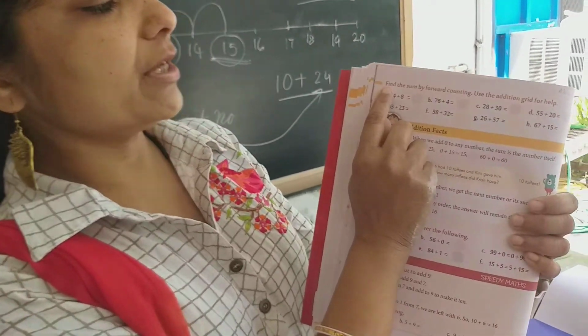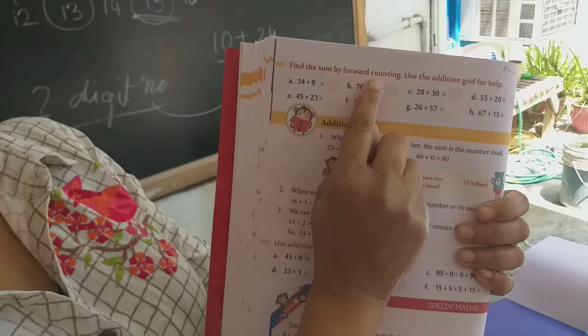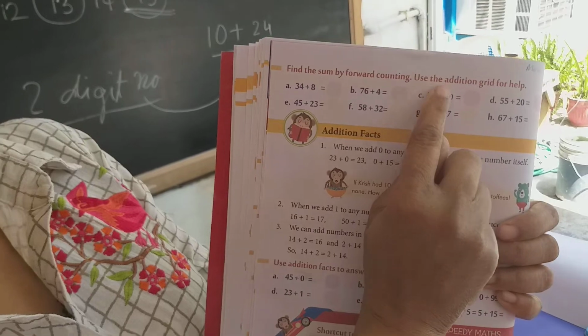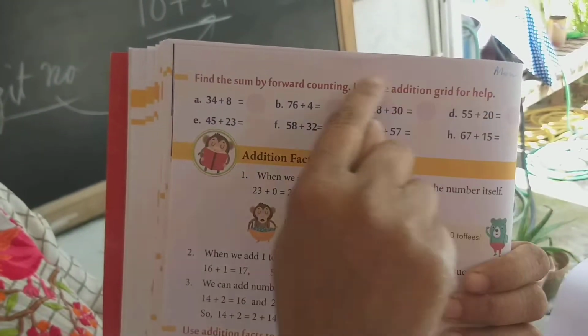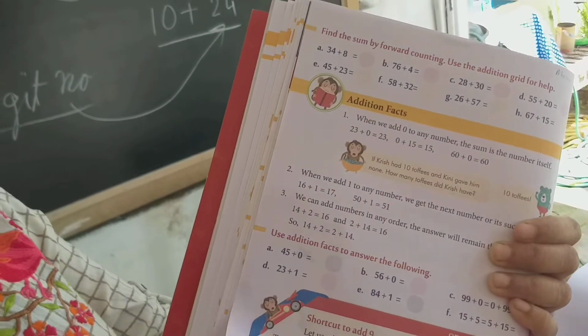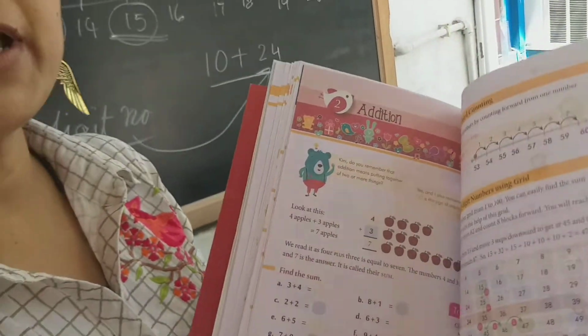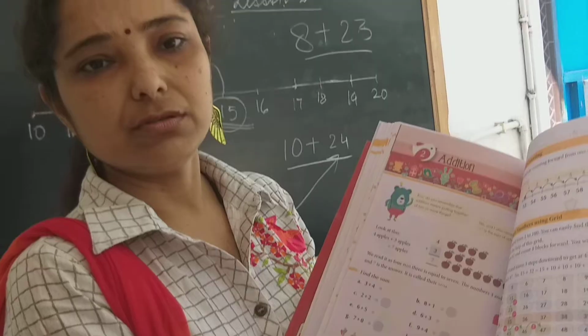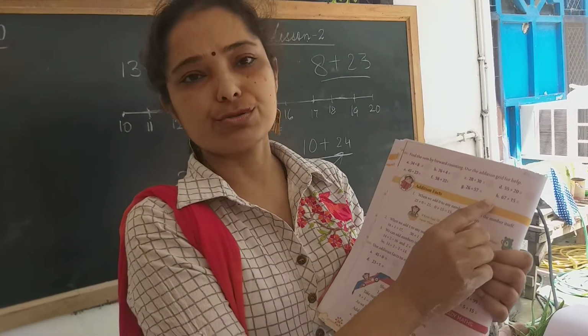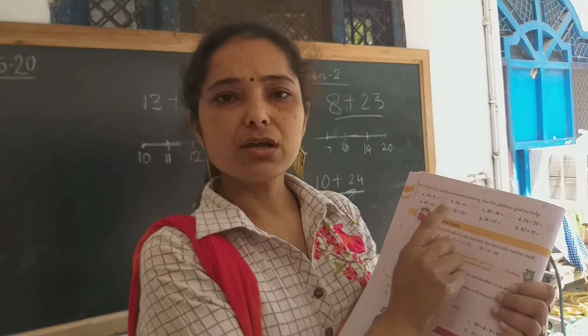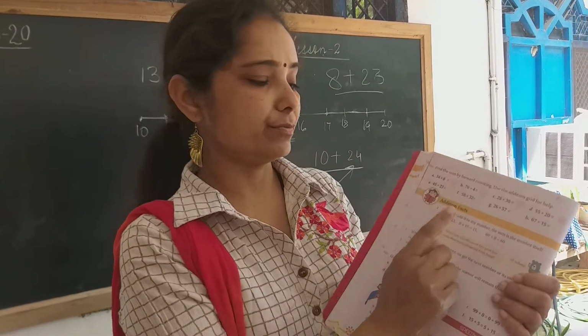Sums are given over here. Find the sum by forward counting. Use the addition grid for help. This sum you have to do on this grid as I explained on the board. Okay, and do this in your copy also. Right, children? Do this in your copy also.